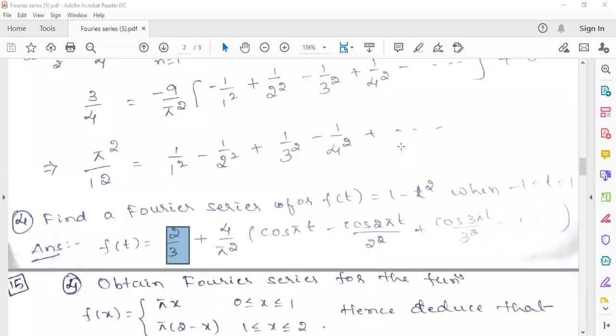Sir, is AN 4 by n pi square? 4 by n pi square or n square pi square? Sir, n into pi whole square. Yeah, n pi whole square. So right. Yes, sir.